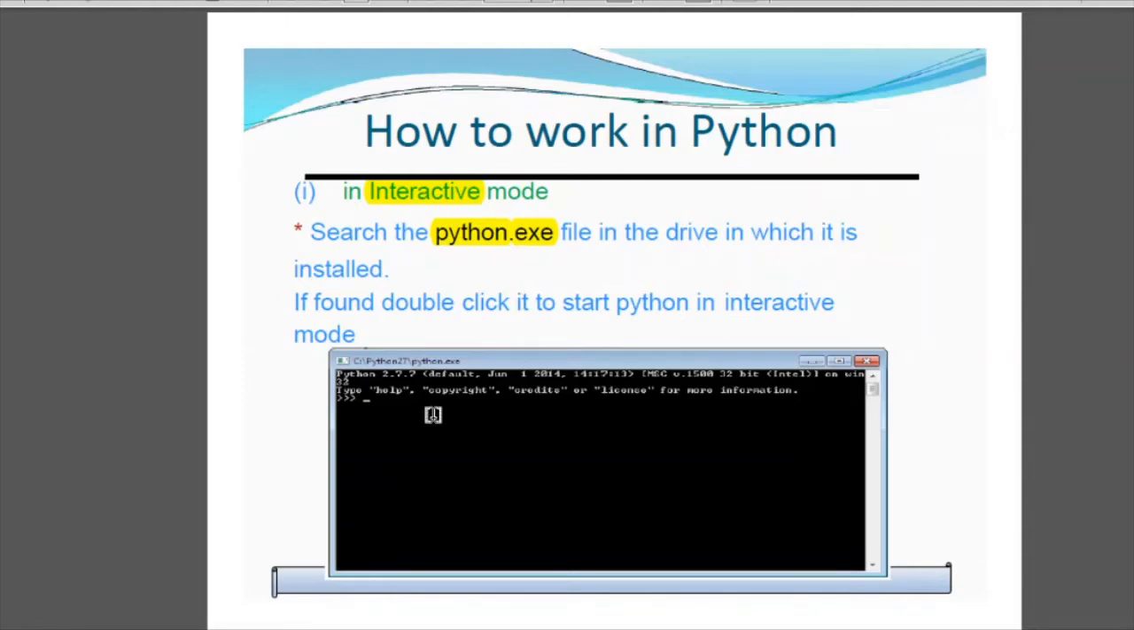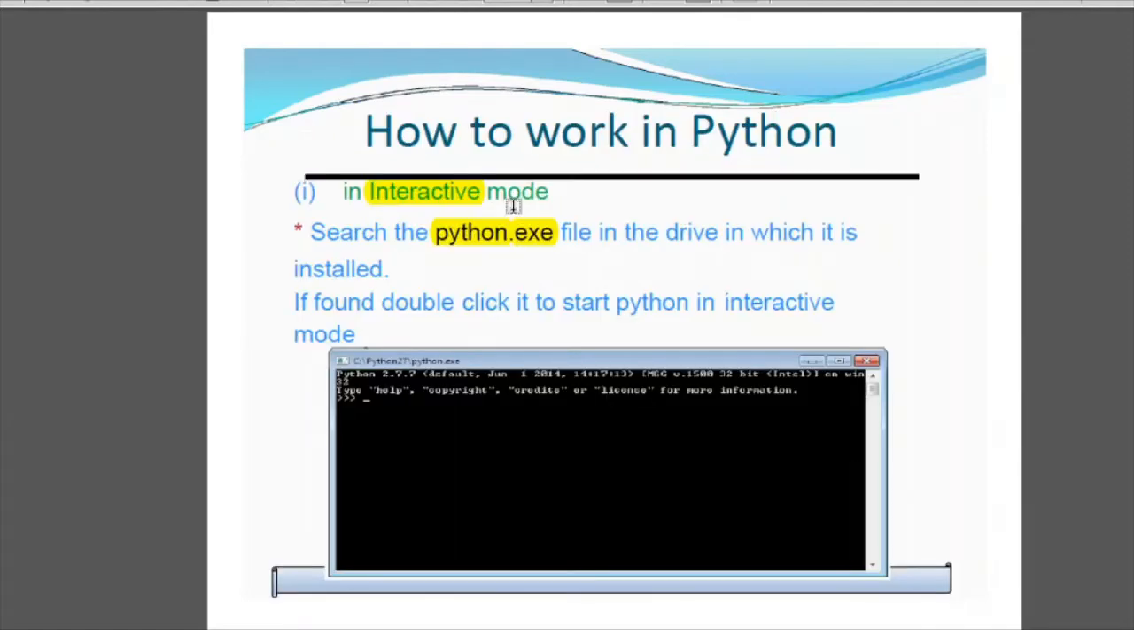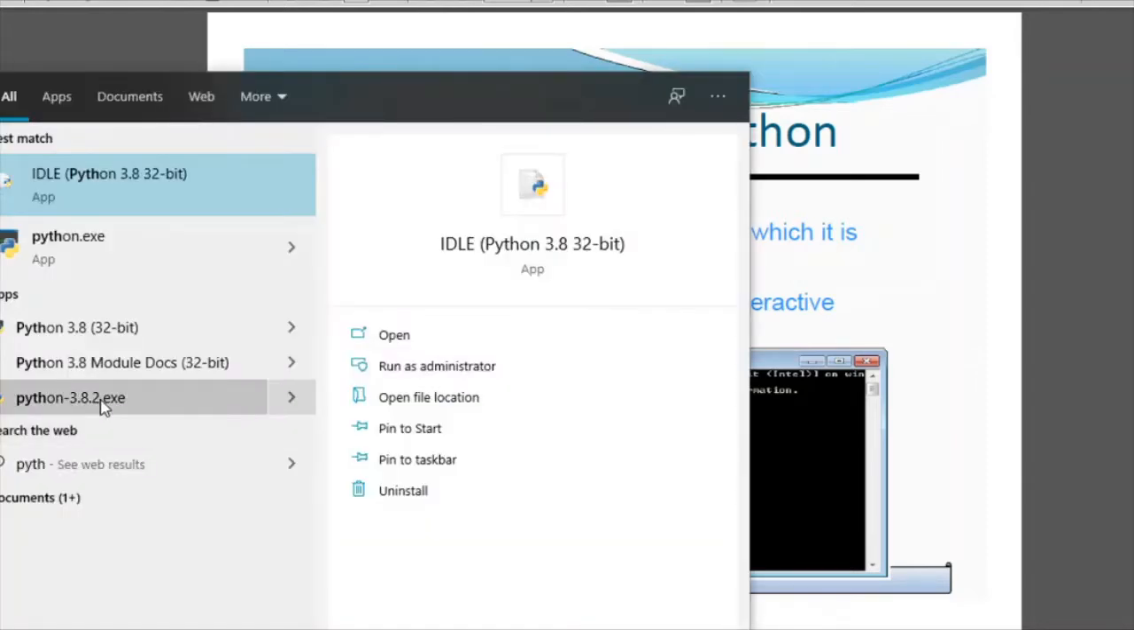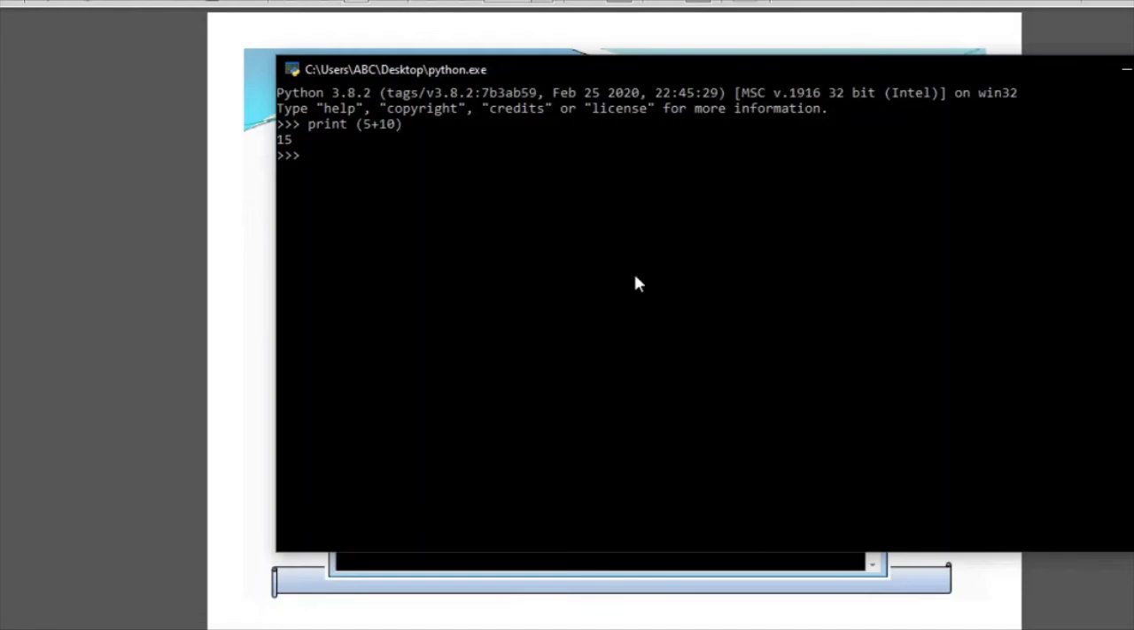How to start this? Click start. If found, double click it to start Python in an interactive mode. For example, if I write print 5 plus 10, it will give the answer 15. So this is an interactive mode which you can just open in your start menu by writing python.exe. As soon as you write anything, it gives you the desired result. Okay, so this is an interactive mode.